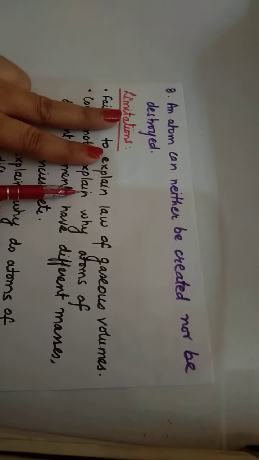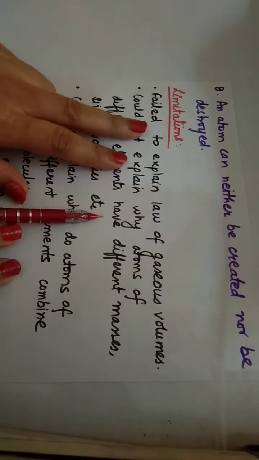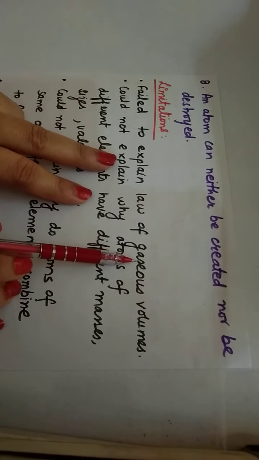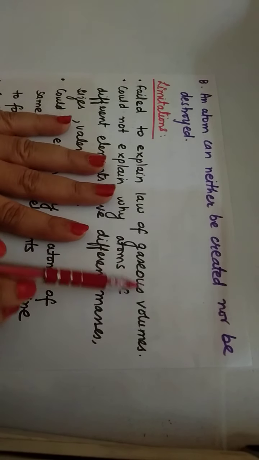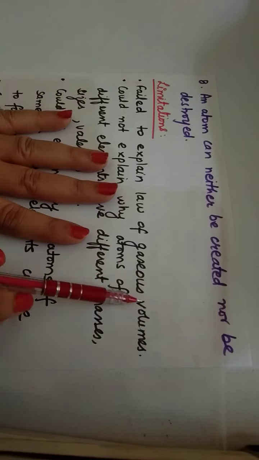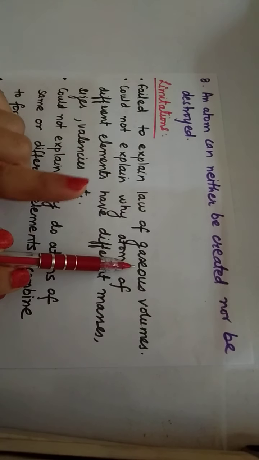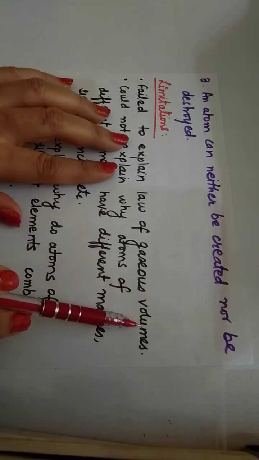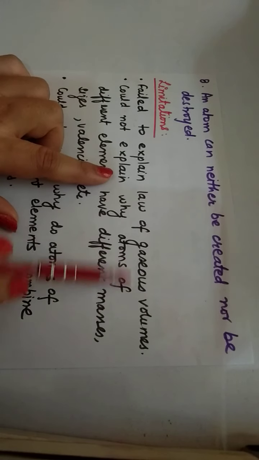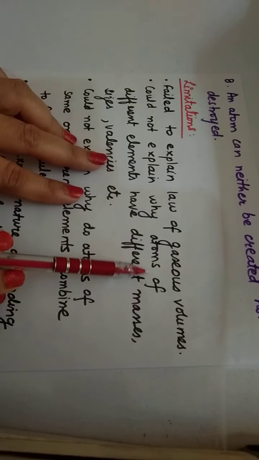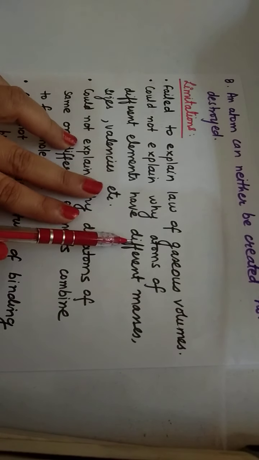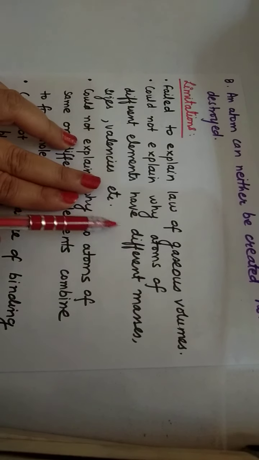Next, we'll do the limitations of Dalton's atomic theory. First limitation, it could not explain the law of gaseous volumes. It could not explain why the gases combine in a simple whole ratio and why they combine in volumes. Dalton's atomic theory could not explain Gay-Lussac's law of gaseous volumes. It could not explain why the atoms of different elements have different mass, size and valency.